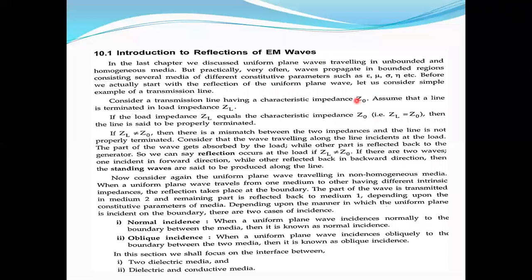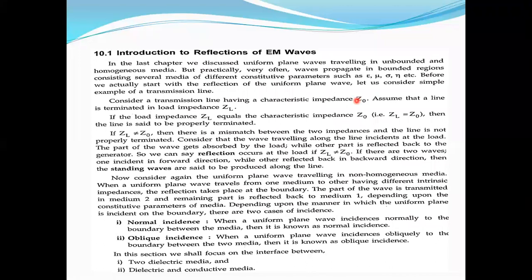In a similar fashion, here we are going to consider two mediums, medium 1 and medium 2. Suppose we consider two dielectric mediums, the first medium has its own properties and the second medium has its own properties. We have already calculated intrinsic impedances for free space, perfect dielectric, lossy dielectric and good conductor.